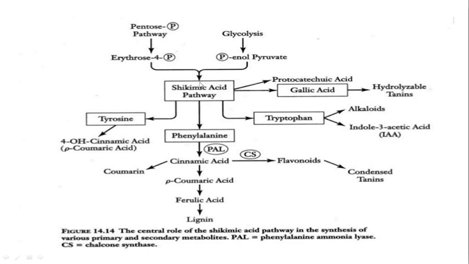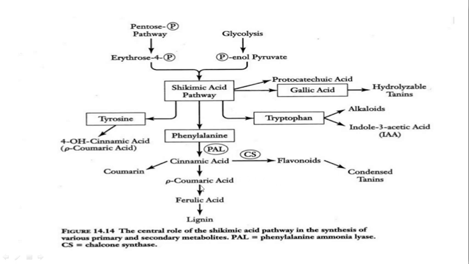Another aromatic amino acid produced from the shikimic acid pathway is phenylalanine. Phenylalanine is converted into cinnamic acid by the enzyme phenylalanine ammonia-lyase. From cinnamic acid, coumarins, flavonoids and condensed tannins are produced.